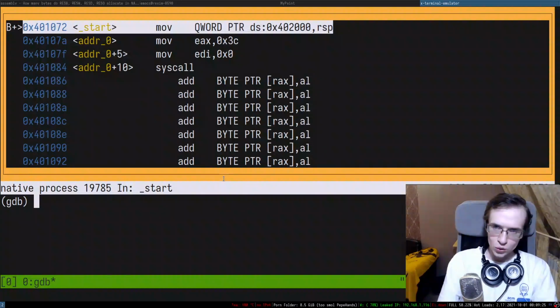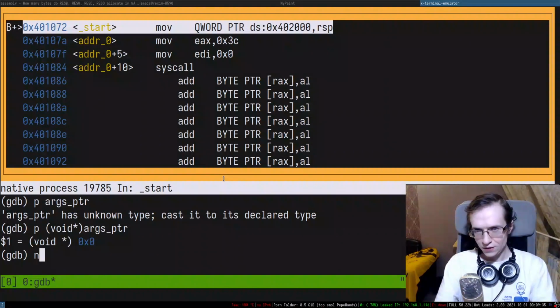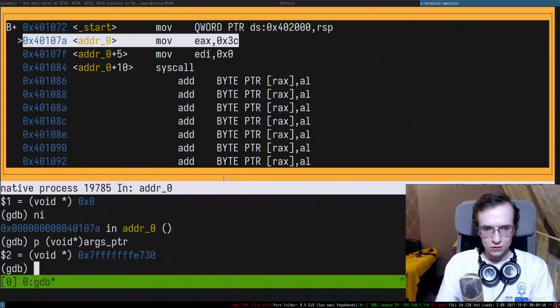Oh boy, so we're moving this thing in here. Can I print args pointer? Can I cast it to maybe void star? So initially it is 0. If I do next instruction, it didn't fail, and now we have a pointer to this entire thing.